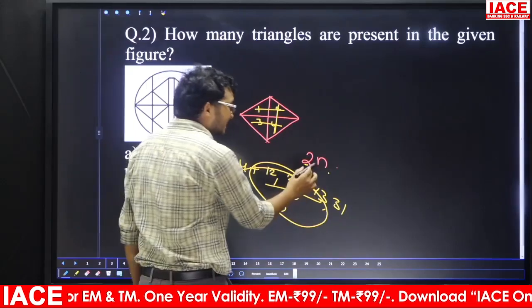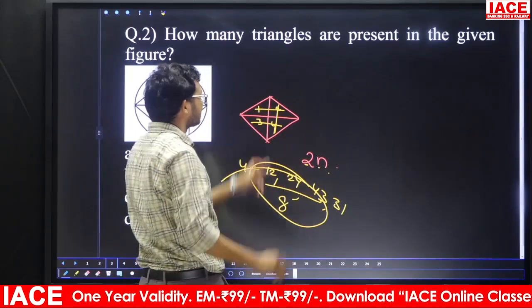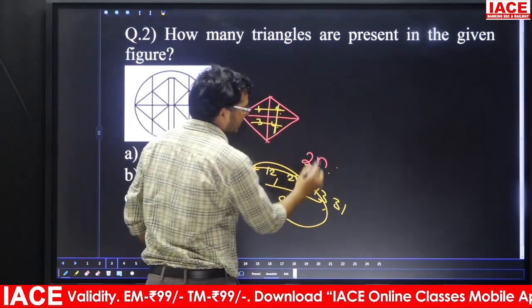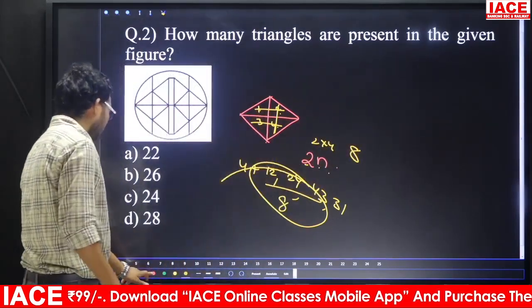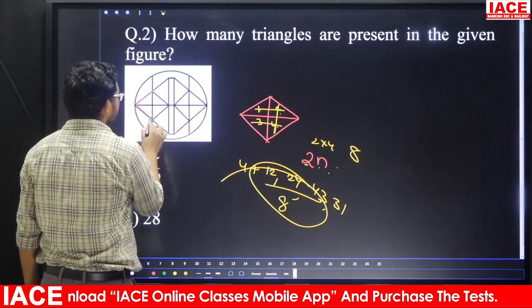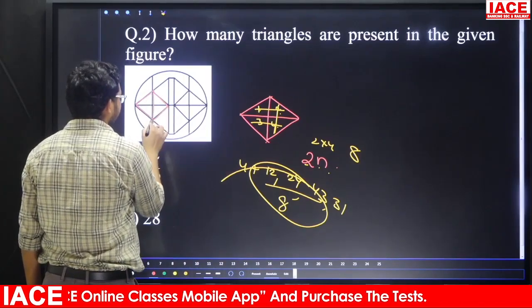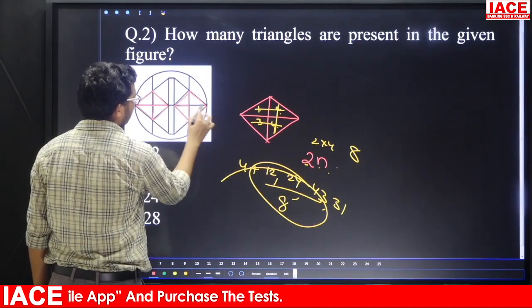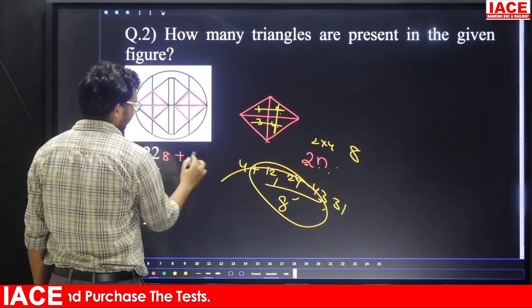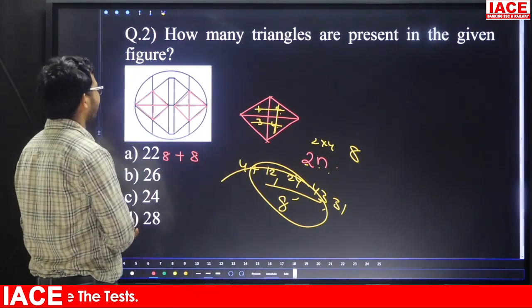Instead of applying this entire general method, the formula is 2n, where n is the number of small triangles. 1, 2, 3, 4 triangles are there. Now 2 into 4 total is 8. That means for this part we are going to get 8. Next, for this part also we are going to get 8. Now the total is here 8, here also 8, total is 16. Now, go for the next one.